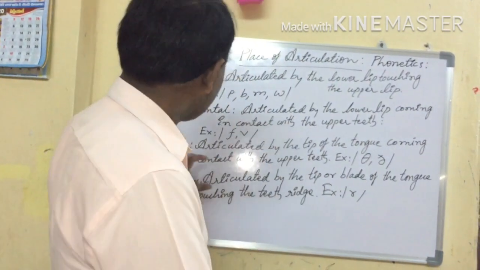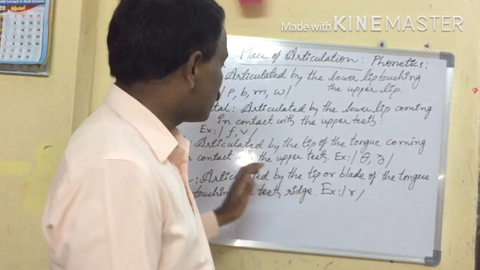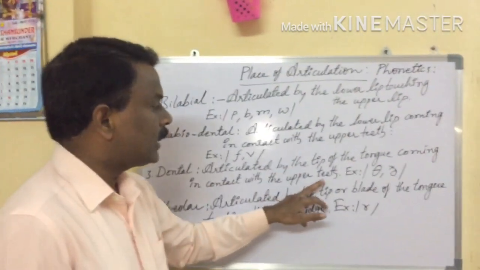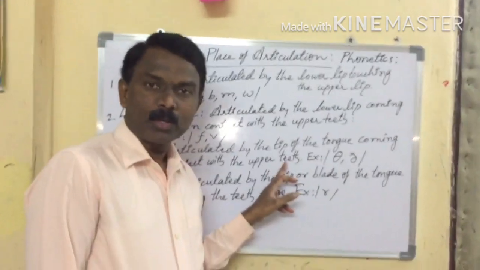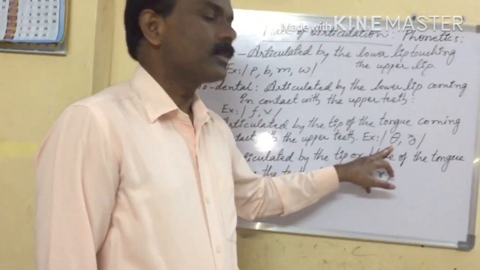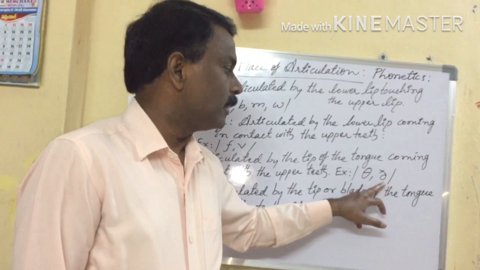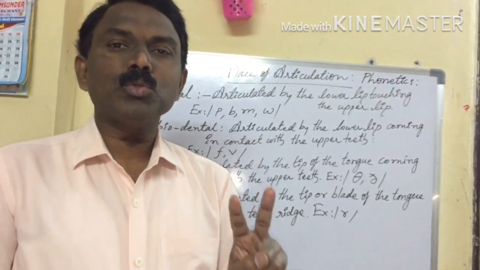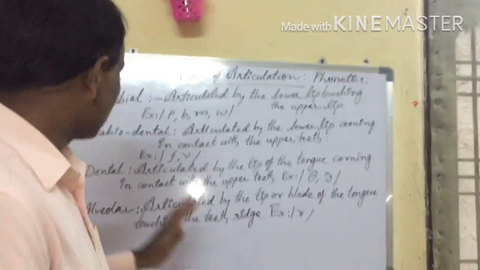At the time of producing dental sounds, the tip of the tongue comes in contact with the upper teeth. For example, here, ta and tha. These two sounds are called dental.